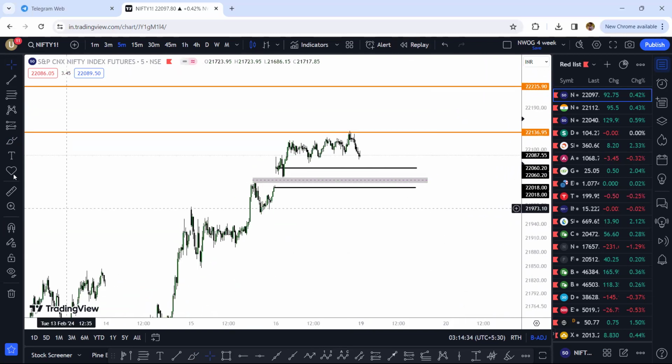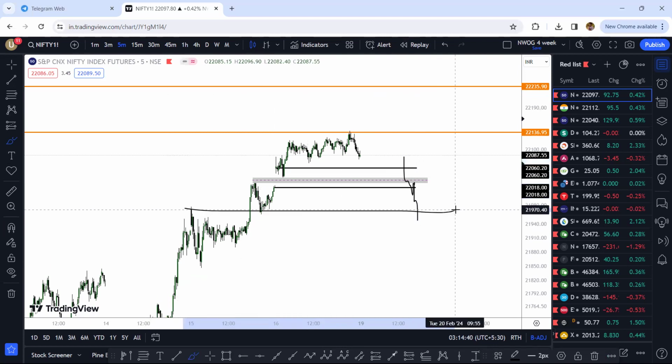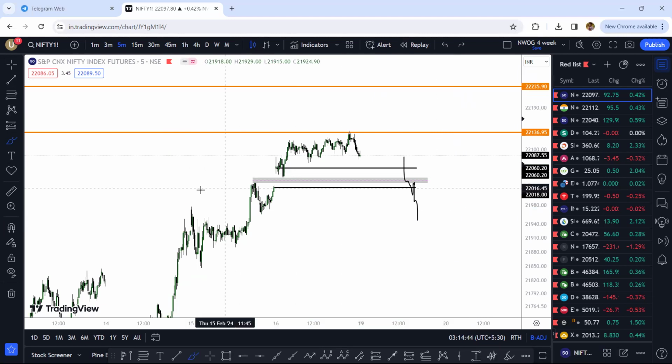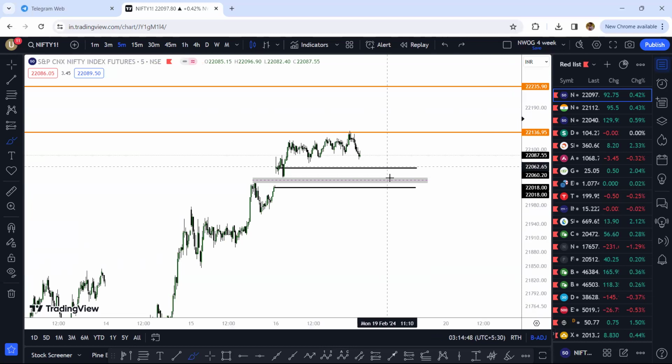Now, if by any chance the price also drops below this, it can drop a little lower as well towards 21,970. However, this is going to be my best case scenario. Let's say the market opens on Monday here somewhere and it simply drops down, or it opens here somewhere and simply touches this, I will have to wait for the AM session.